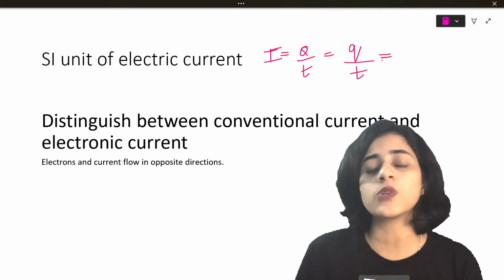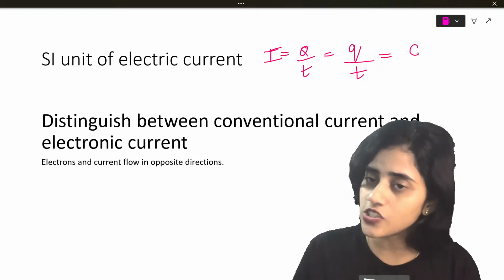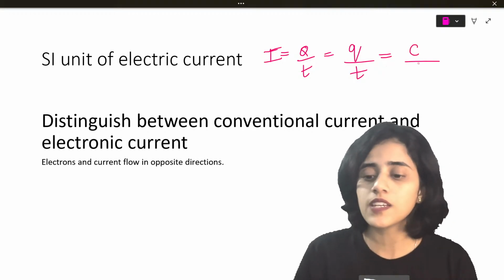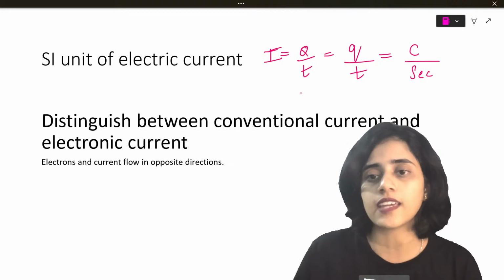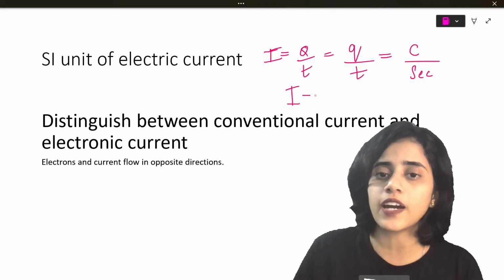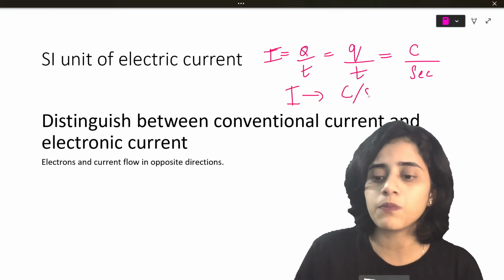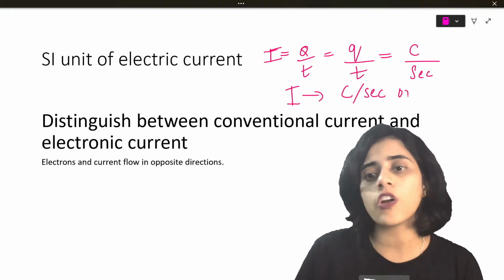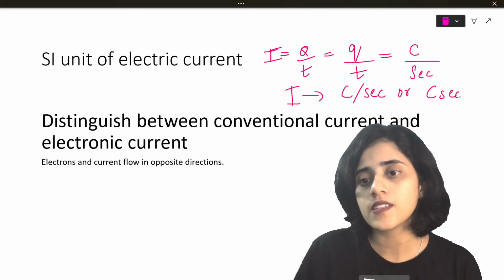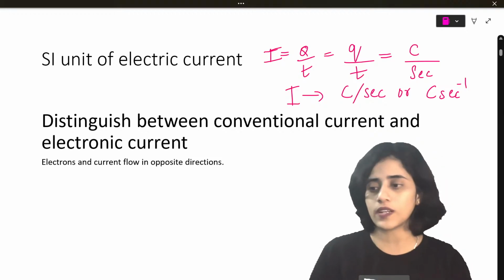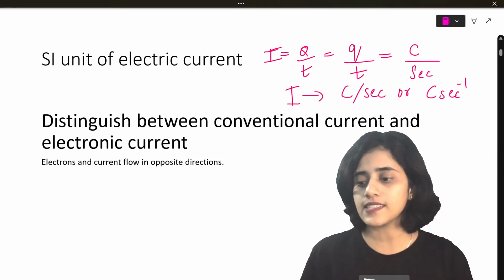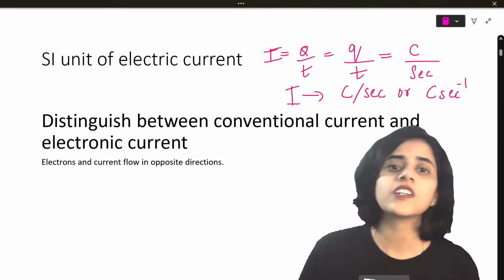So, what is the SI unit of charge? The SI unit of charge is coulombs. The SI unit of time is seconds. So, the SI unit of current will be coulomb per second, or you can write it as coulomb second raised to -1. This is the SI unit of current.